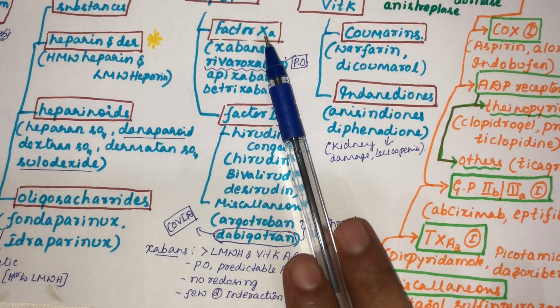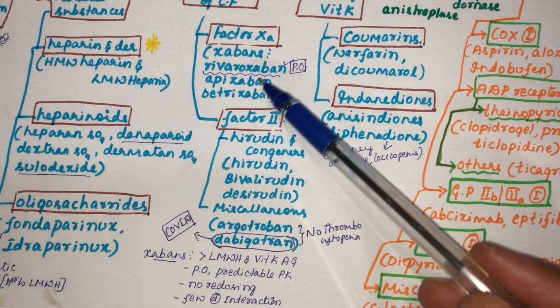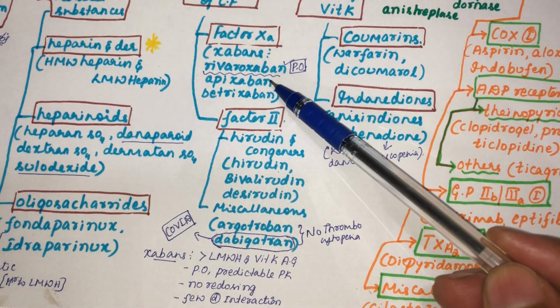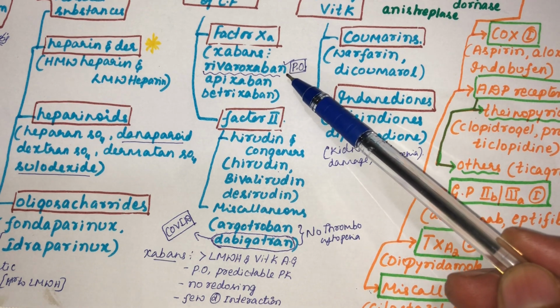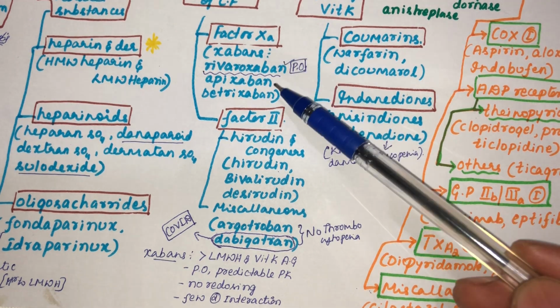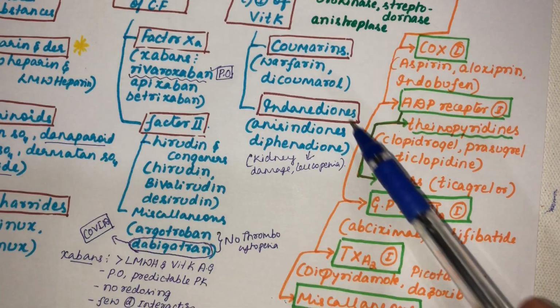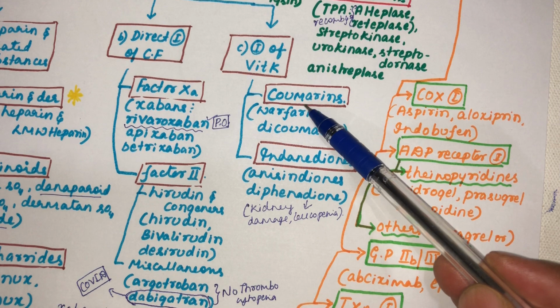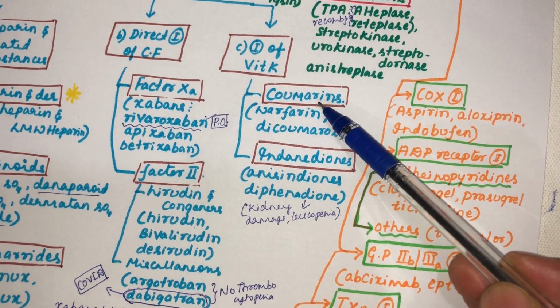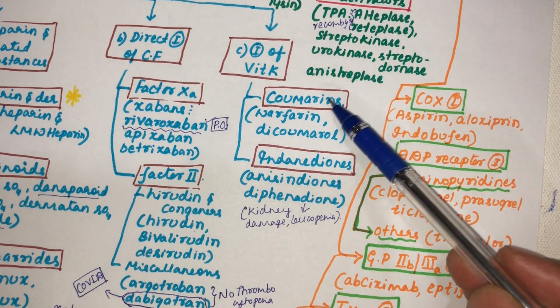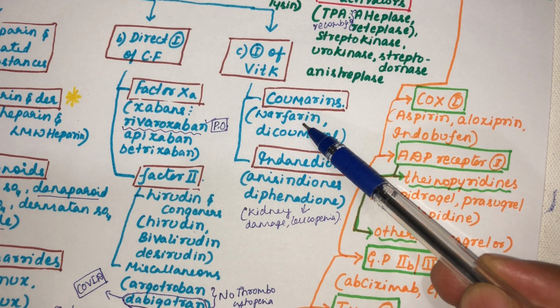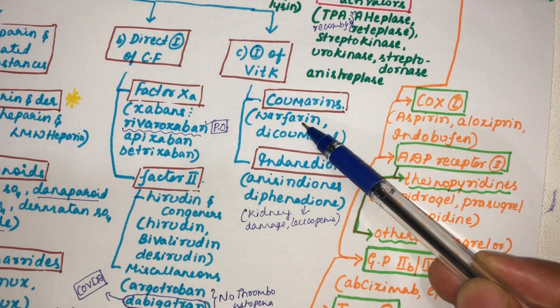Then for factor 10A, the direct inhibitors of factor 10A are the xabans. Anything that ends with the suffix xaban is an inhibitor of factor 10A. They are given through the oral route, and this is the important property of the xabans. Then inhibitors of vitamin K: the important one is coumarins, very commonly used as a rodenticide rather than for therapeutic usage, wherein we use the drug warfarin, which is the prototype.